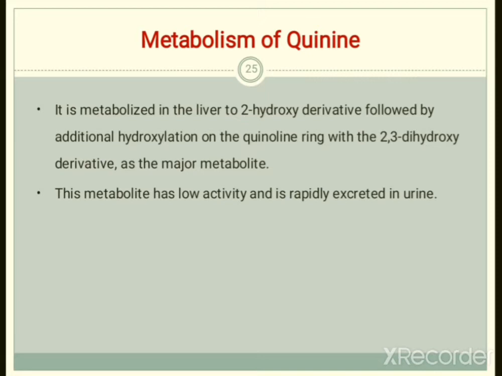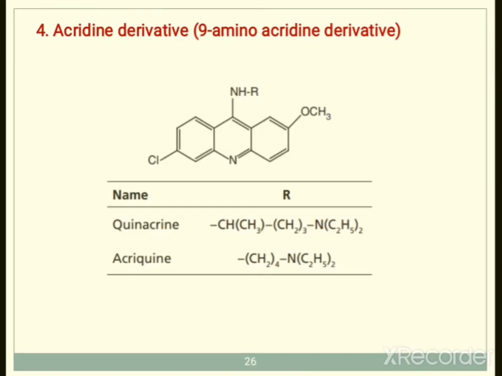Initially in the liver, hydroxylation occurs and the 2-hydroxy derivative is formed. Further additional hydroxylation occurs on the quinoline ring and the 2,3-dihydroxy derivative is formed, which is the major metabolite. This metabolite has low activity and is rapidly excreted in the urine. So this is the metabolism of quinine.